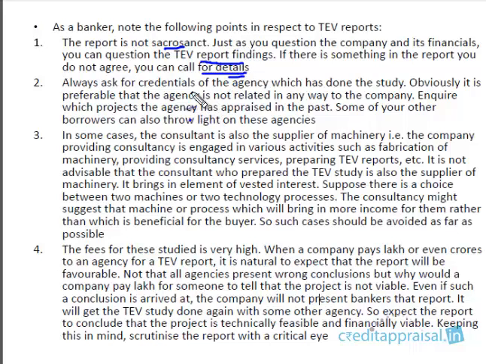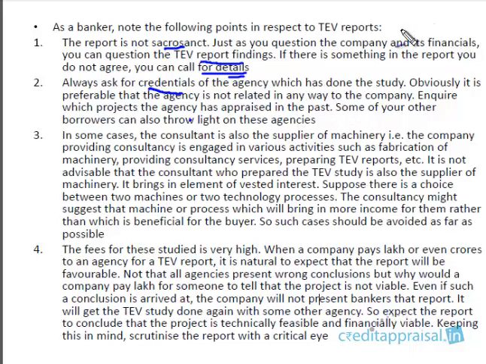The other point is always ask for credentials of the agency. What are the projects they have done in the past, right? Please inquire with the customer. This agency should have done some projects in the past. So that will throw light on the capability of this agency. So what is the size of the projects they have appraised?